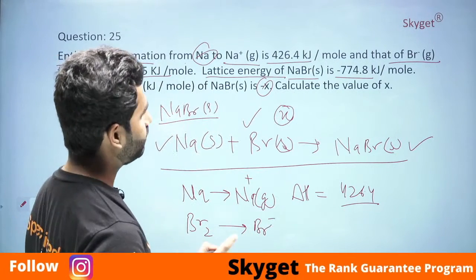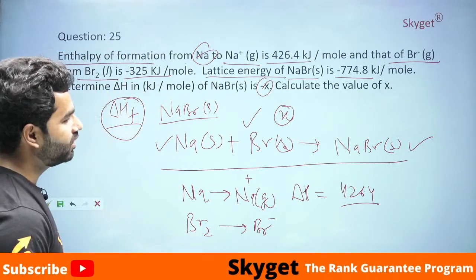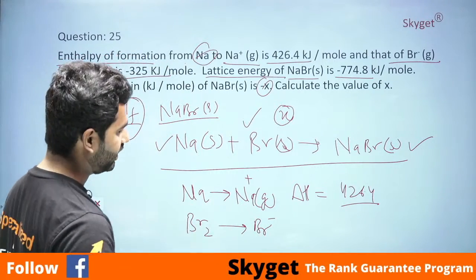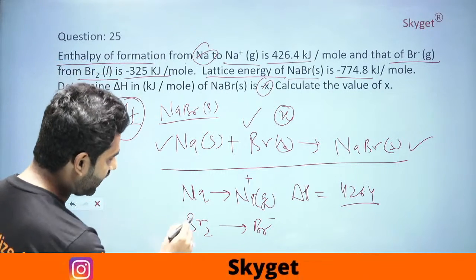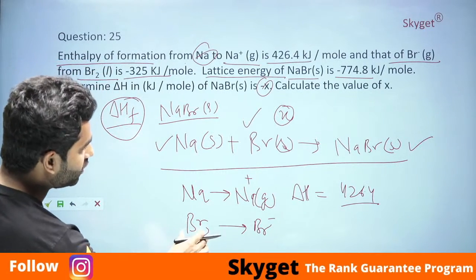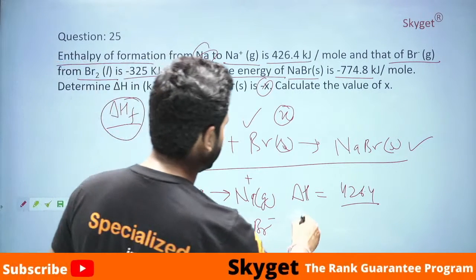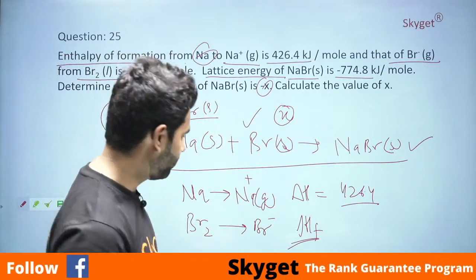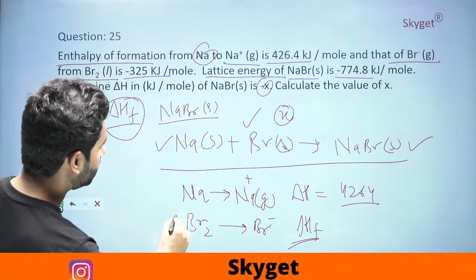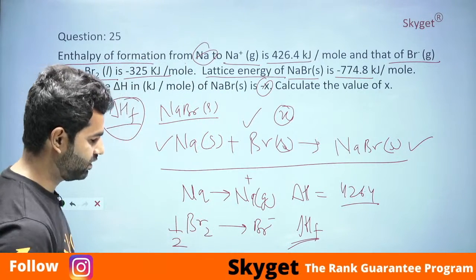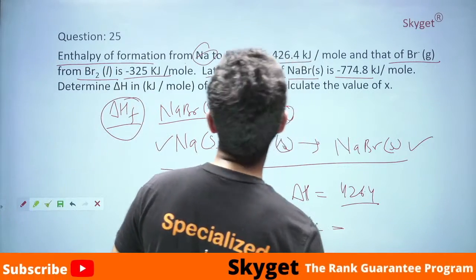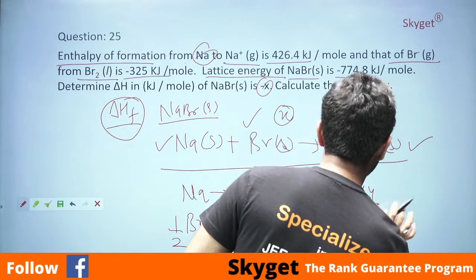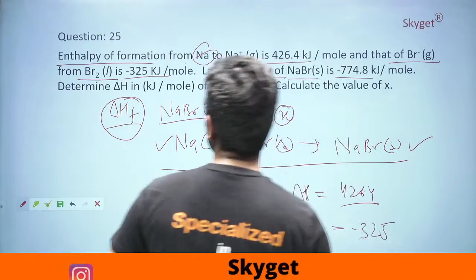Now remember, we are talking about enthalpy of formation. Enthalpy of formation means formation of this compound from its constituent elements. Br in its natural form is in the Br2 form. But we need to understand that delta HF always talks about 1 mole of the product. So 1 mole of product means 1 mole of bromide ions. So we have to multiply Br2 with half to balance the equation. So delta H will be equal to minus 325.